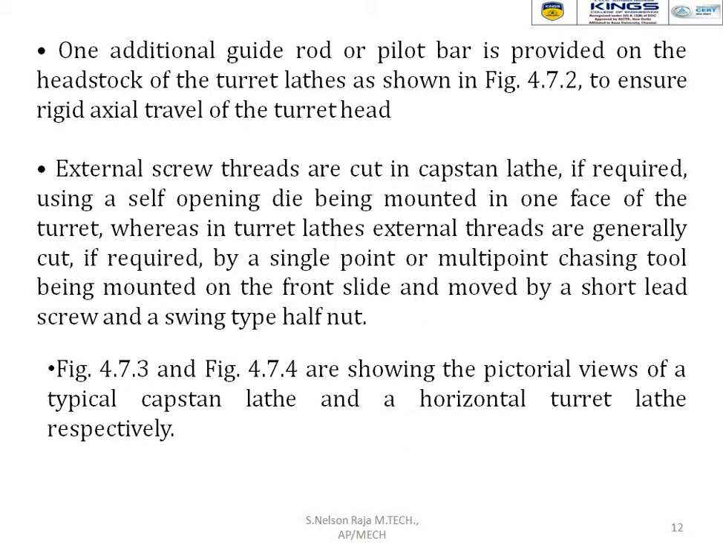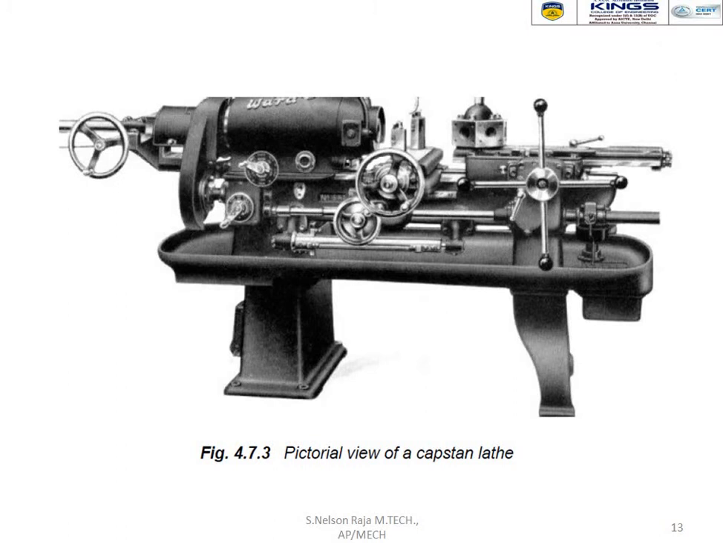A typical capstan lathe and horizontal lathe are shown respectively in the pictorial views in the previous diagrams. Yes, so this is the pictorial view of a capstan lathe. It's a real-time machine. We have a headstock here and we have a tailstock here. So that is the lathe bed. The entire setup will be located on a lathe bed, and that lathe bed will be manufactured from a shock absorbing material like cast iron.